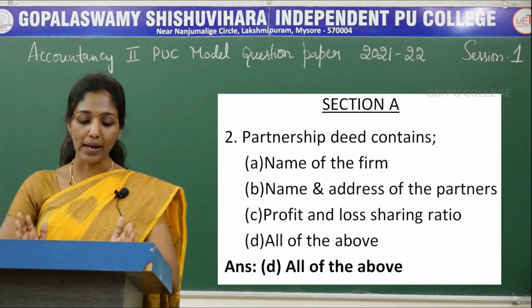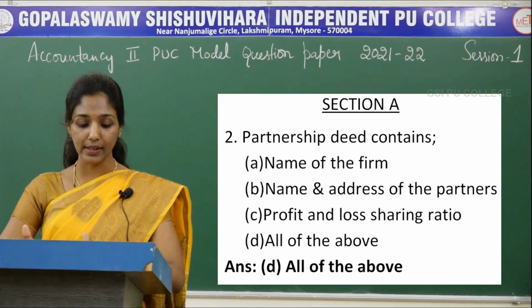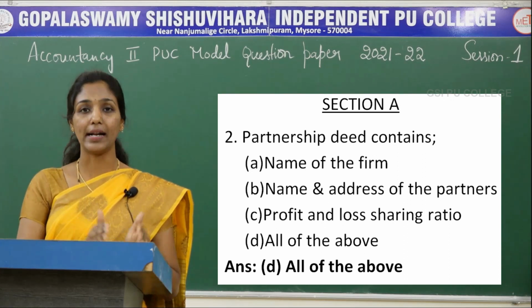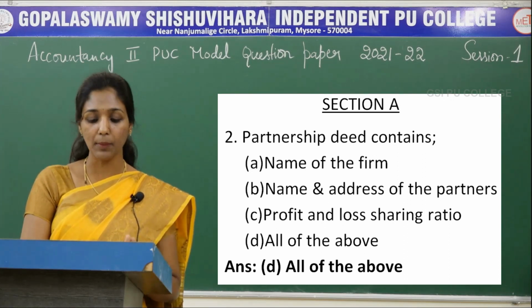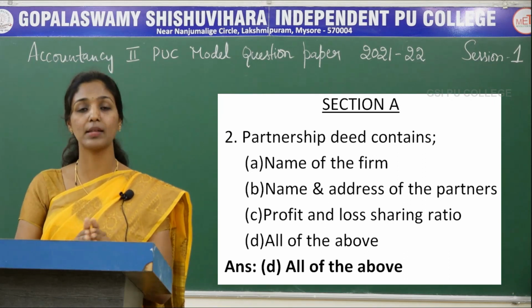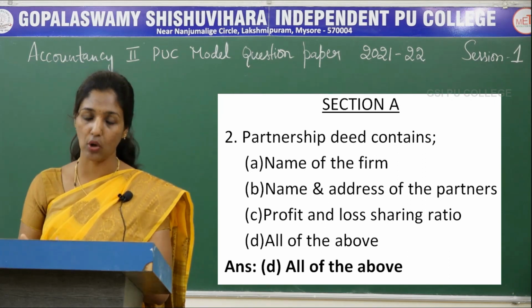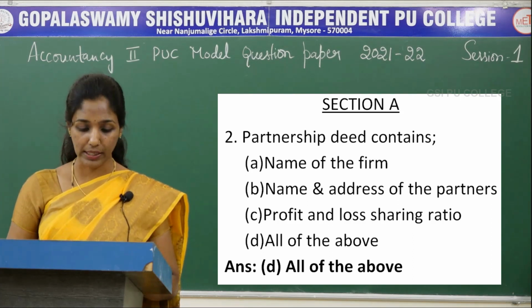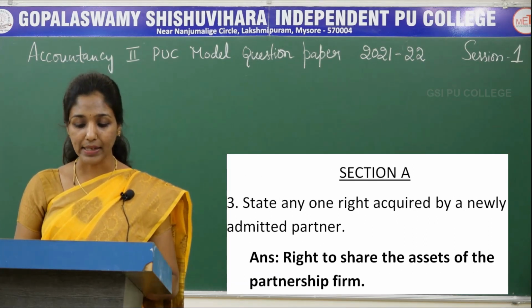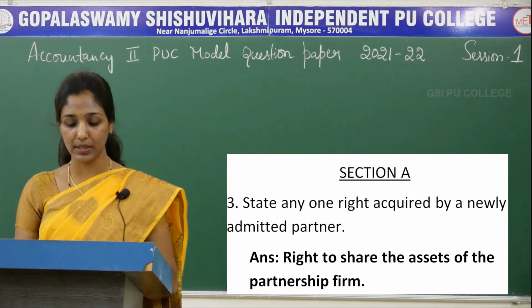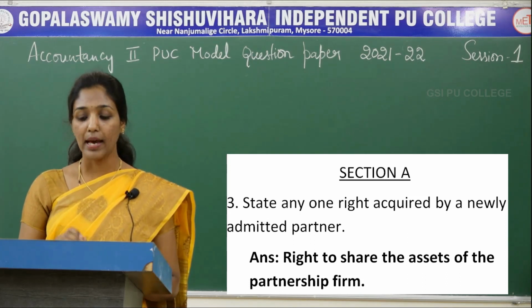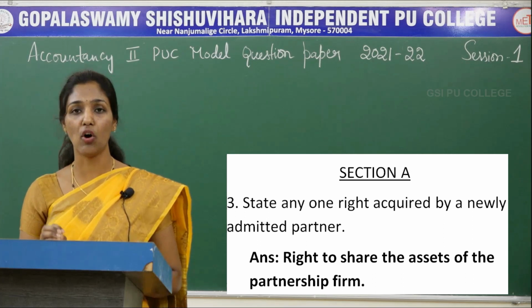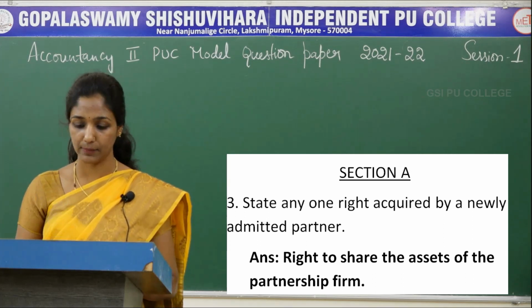As you all know, partnership deed contains all the above contents. So the answer is all of the above. The third question is, state any one right acquired by a newly admitted partner. Answer is right to share the assets of the partnership business.